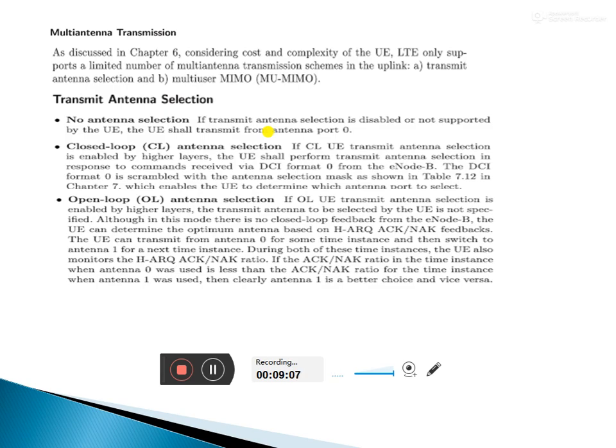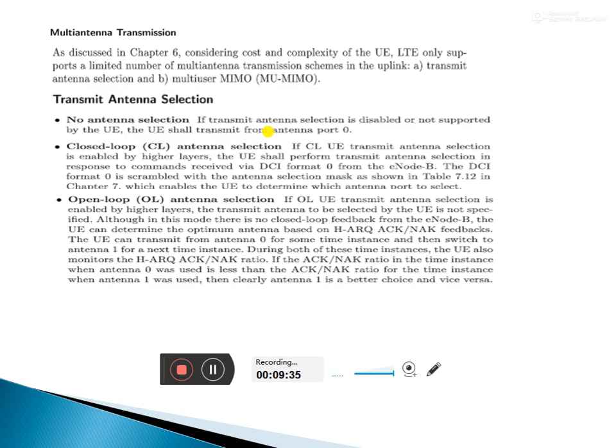Downlink control information will be there. So this format is 0, which means the downlink control information is format 0. So the format is 0. What happens if the downlink control information is format 0?